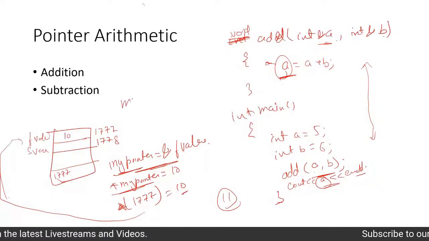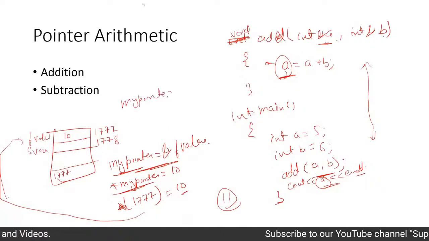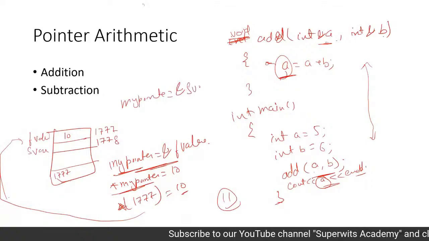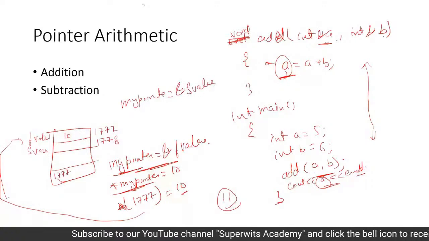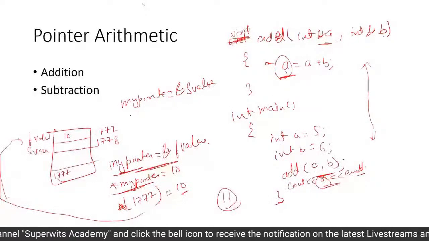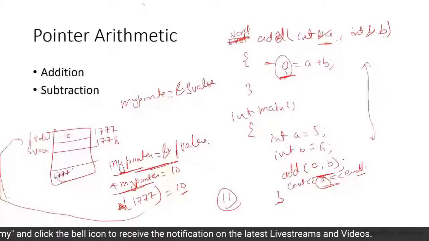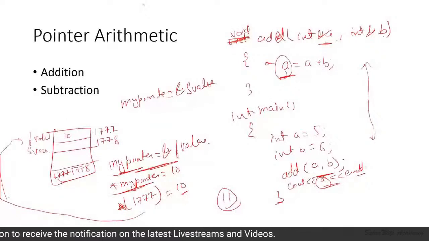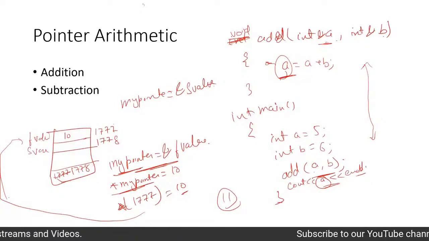Similarly, for the next instruction, my pointer will be updated with the second value's address, and this is going to put the value of my pointer equal to 1778.